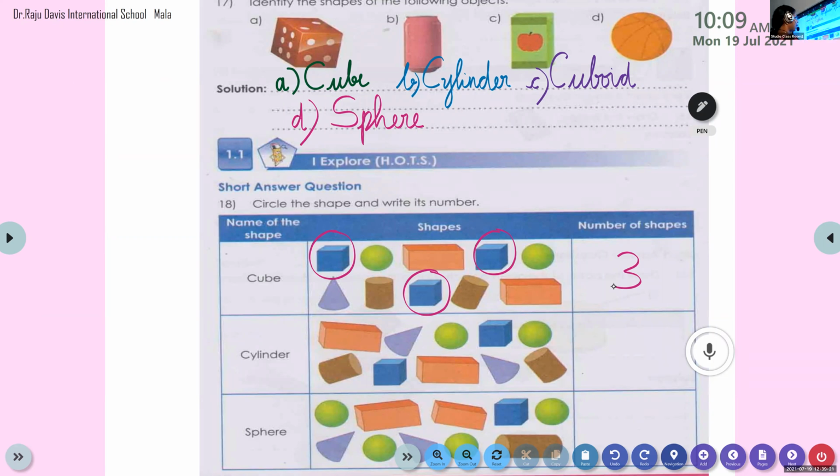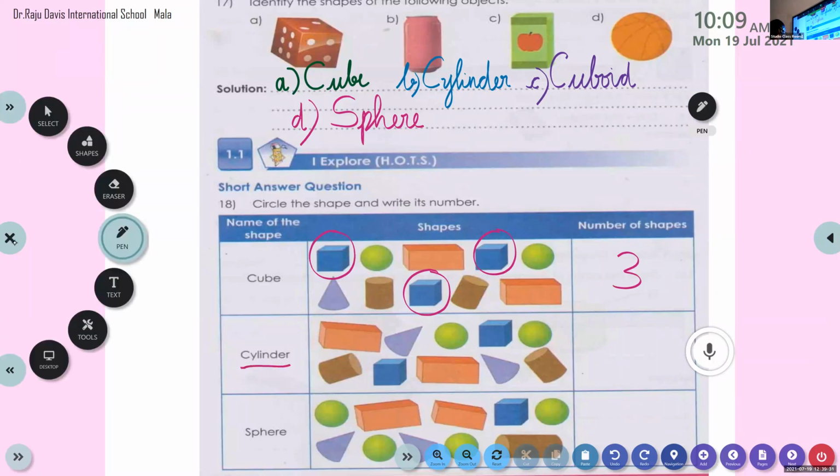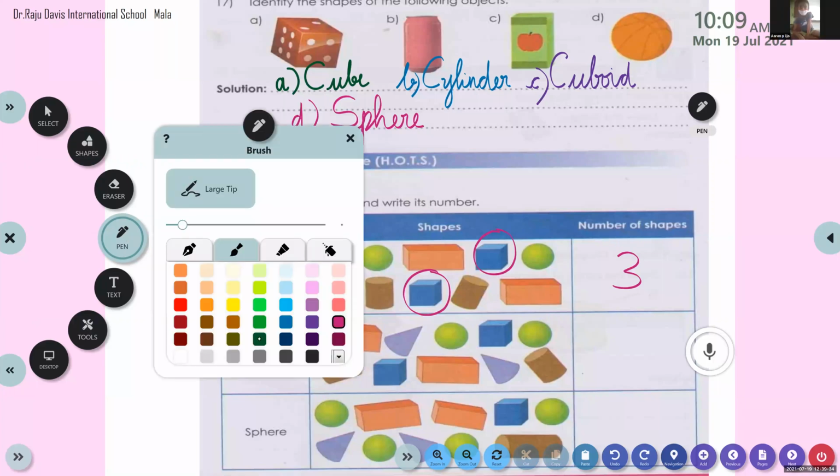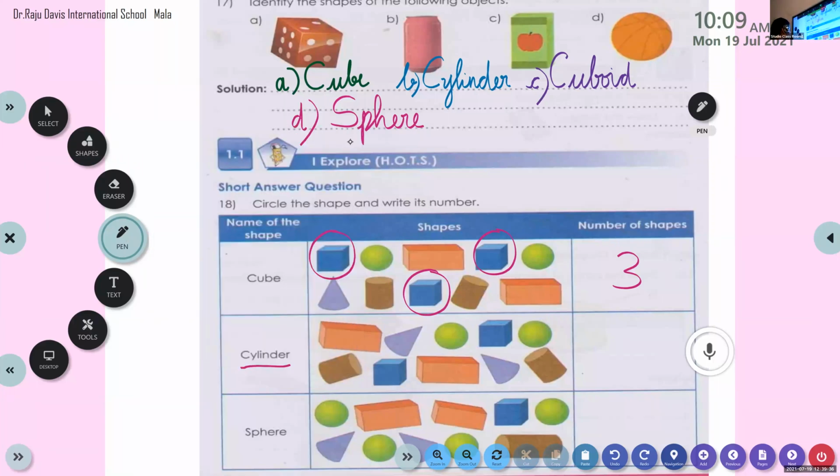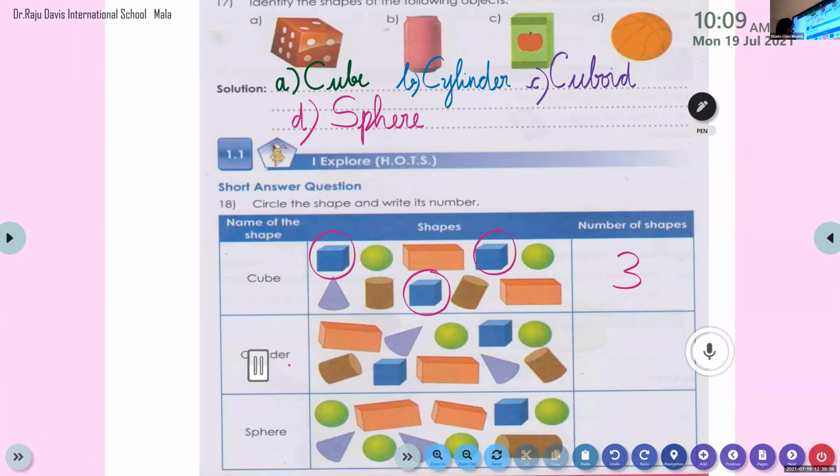Aaron, please unmute. And look at question number 2. It's written here C-Y-L-I-N-D-E-R. What is that? Cylinder. Okay. Now count how many cylinders are there. 1, 2. Here we can see 1. Here also we can see 1 more. So altogether we have 2 cylinders. Very good. There are 2 cylinders. I finished. Again finish. Say I have completed.